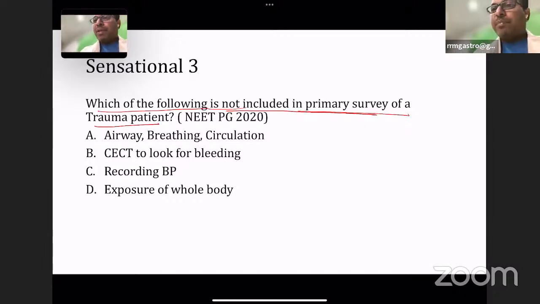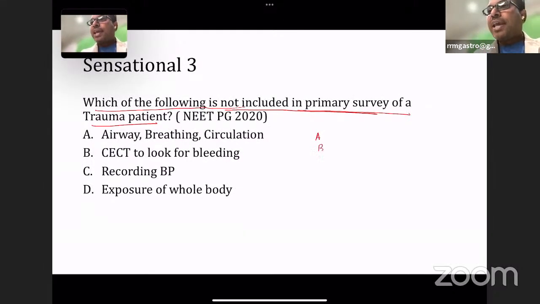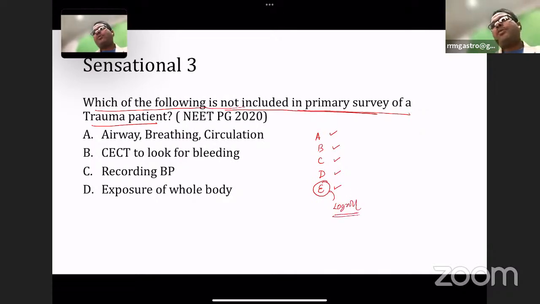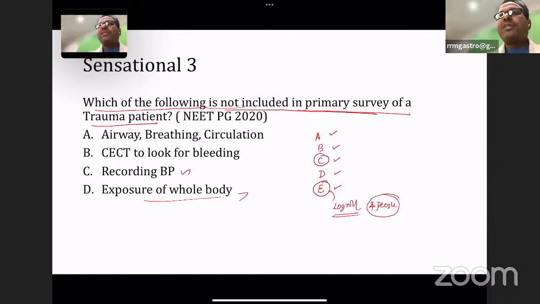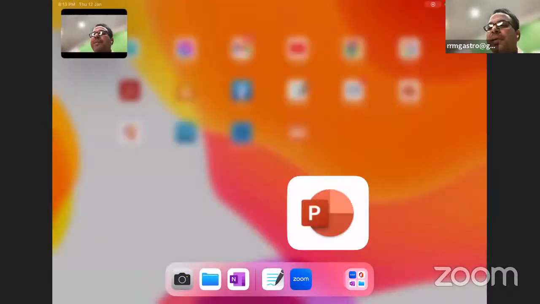So which is not included in the primary survey? Primary survey is A, B, C, D, E: airway, breathing, circulation, disability, exposure. Exposure includes log roll, which is done by 4 people for examining the spine. Recording BP is a part of circulation. Exposure of the whole body is there. CT is a part of the secondary survey. Please don't forget, all investigations come under the secondary survey.